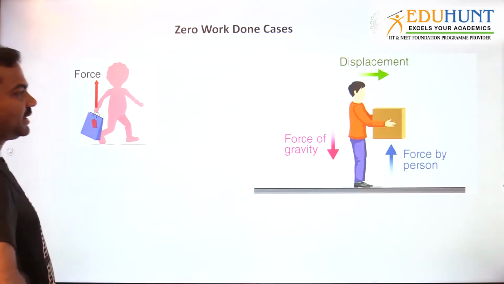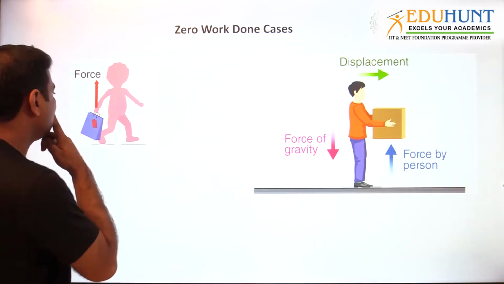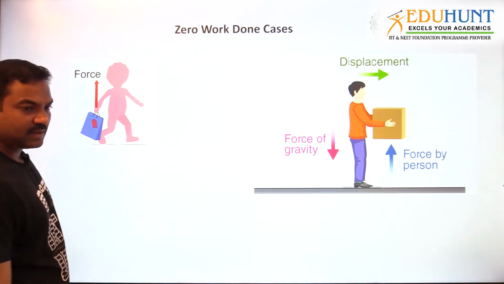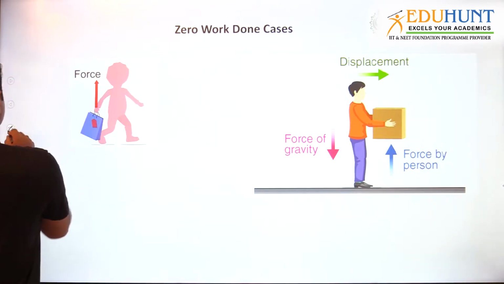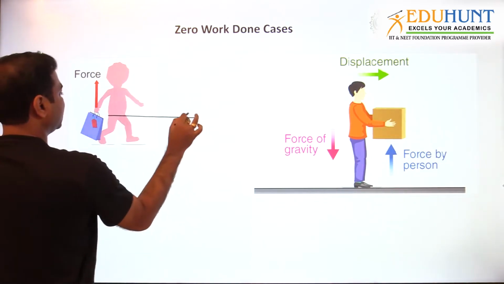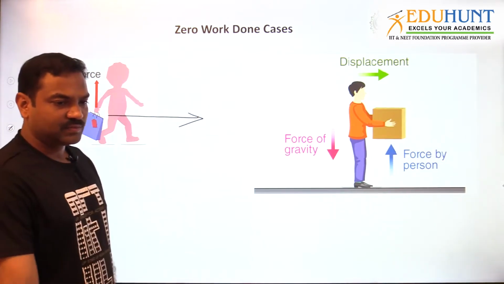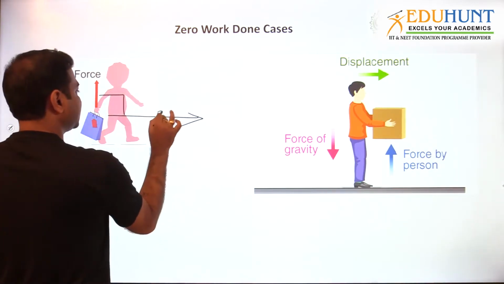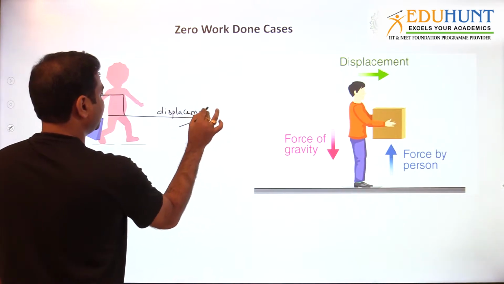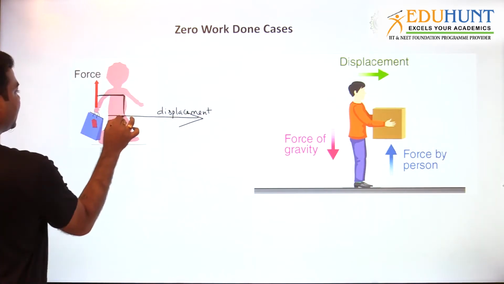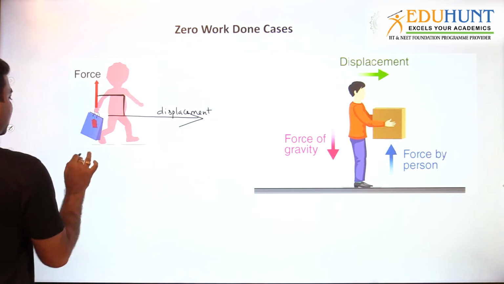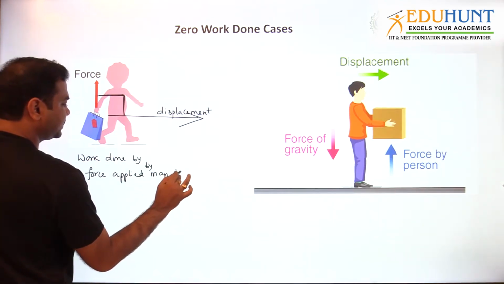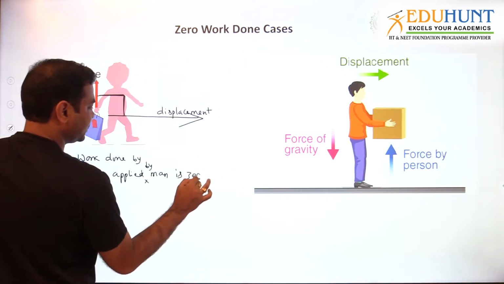Yeah, these are the zero work done cases. I think yesterday we have done this. See, one person is holding a shopping bag in his hand. Then how is he applying the force? Upward, and he will move in the forward direction. As he is moving in the forward direction, what is the angle between the force and displacement? This is the displacement. Force and displacement are perpendicular to each other, at an angle of 90. Then what is the work done by the force applied by the man? It is 0.